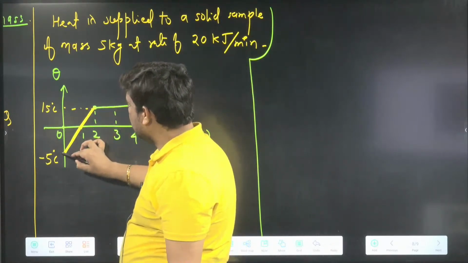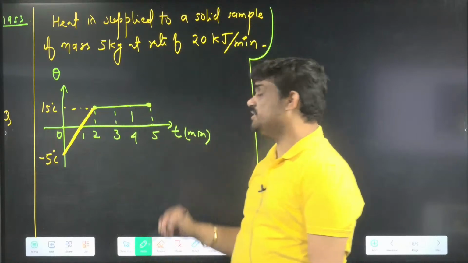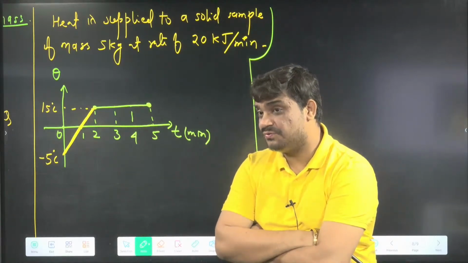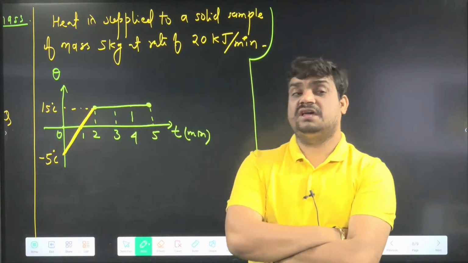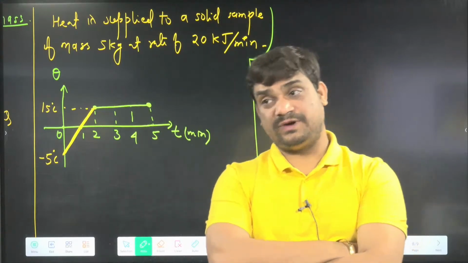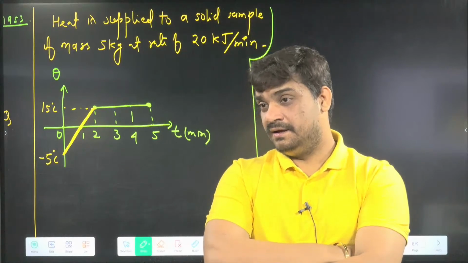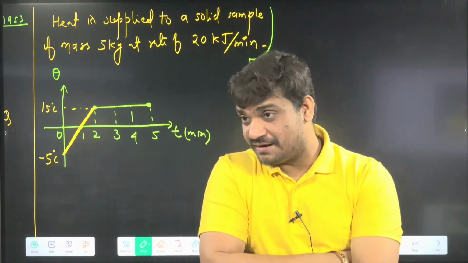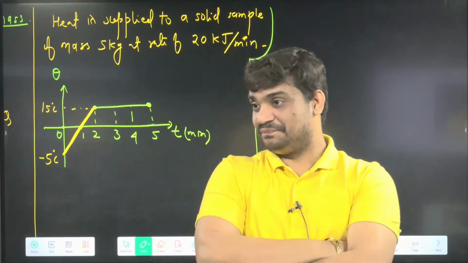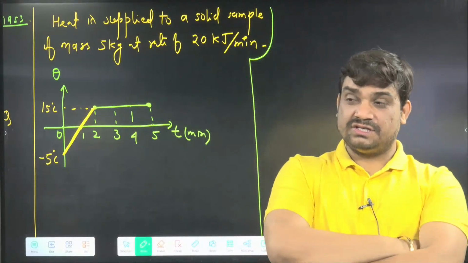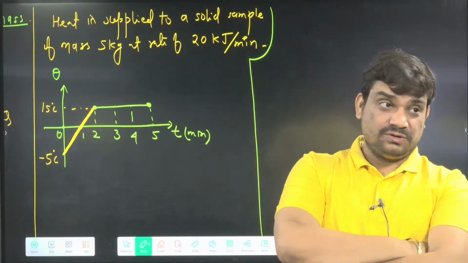MS delta theta is happening for how much time? From the graph you have to figure out whether MS delta theta is for 1 minute, 2 minutes, or 5 minutes. If you are not able to tell this correctly, then you cannot solve the question. So MS delta theta starts from 0 to how much time?